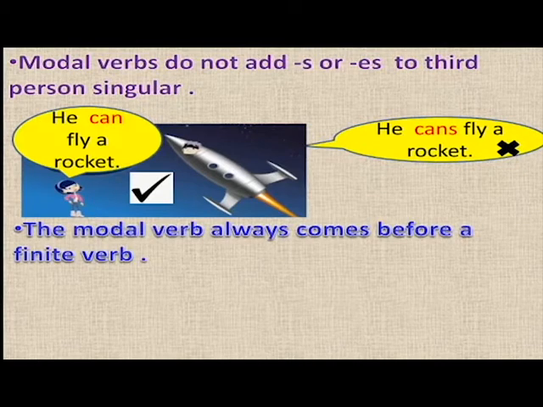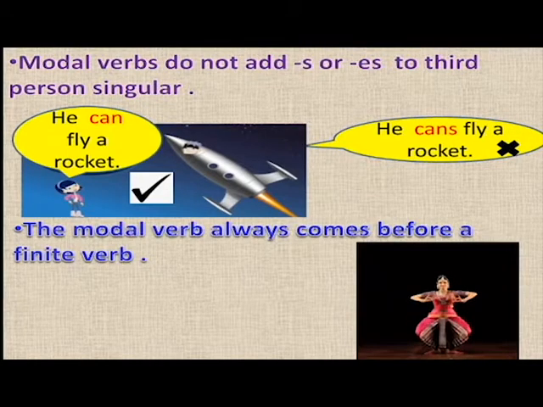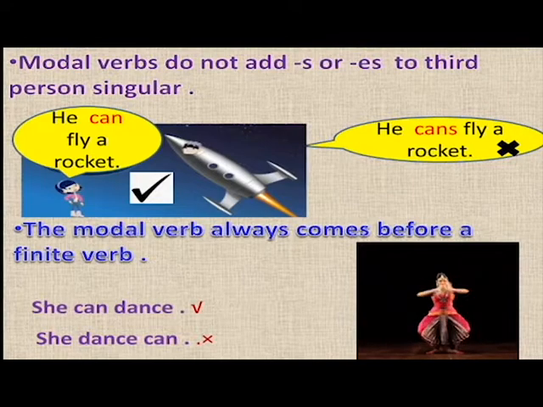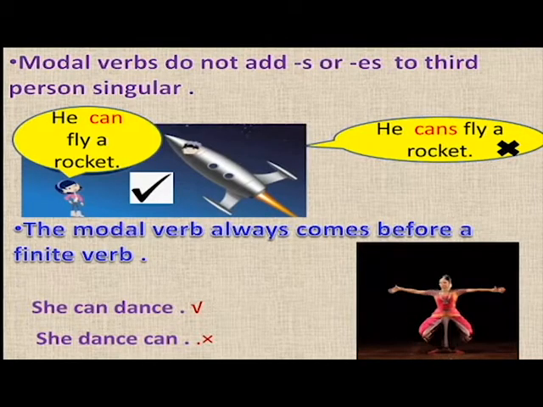The modal verb always comes before a finite verb. Remember this, children. For example, she dance can is wrong. She can dance is right. So can is used before the main verb, the finite verb dance.